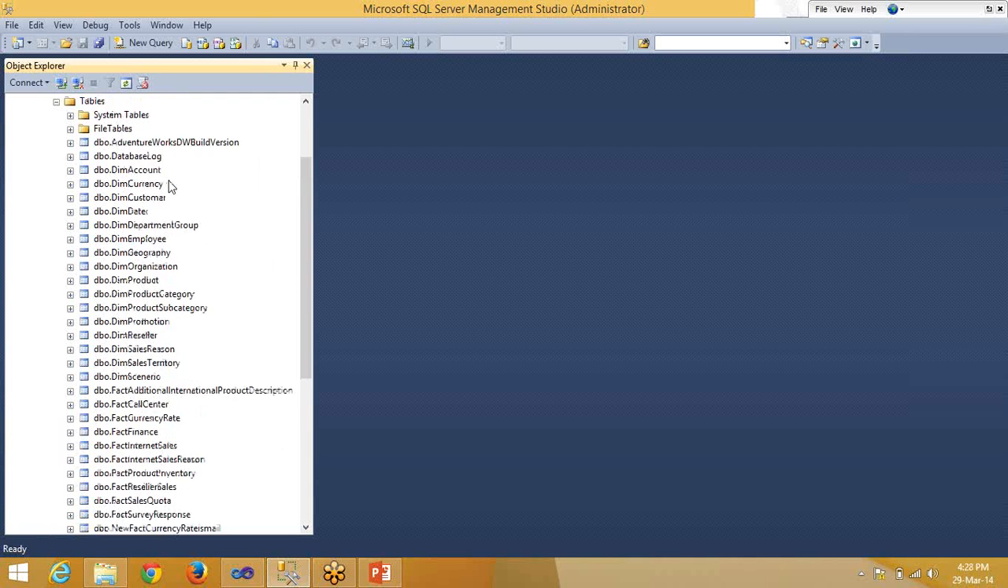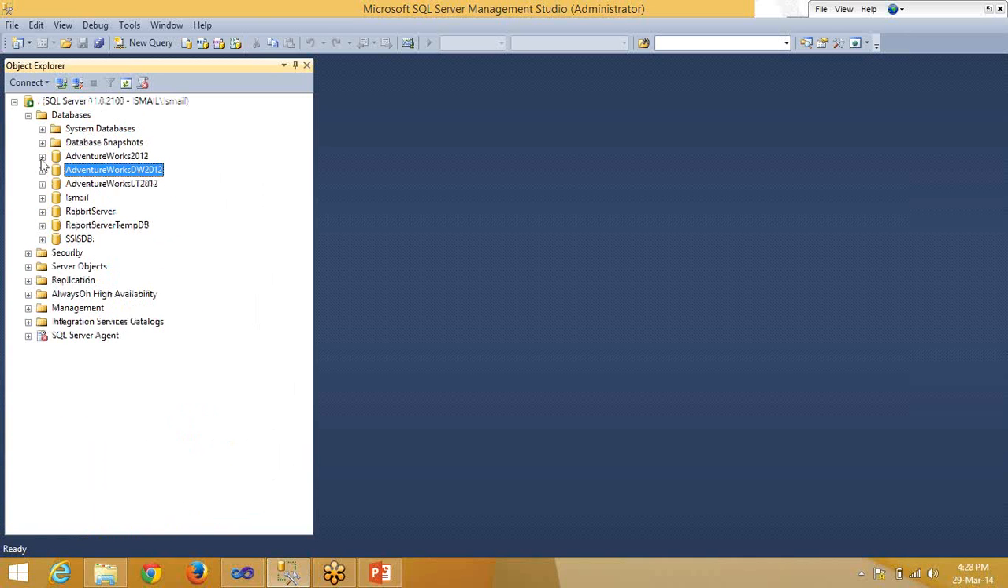So if you are going through these two databases, one is OLTP and one is OLAP. You'll get a picture of how dimensions are designed and how facts are designed.